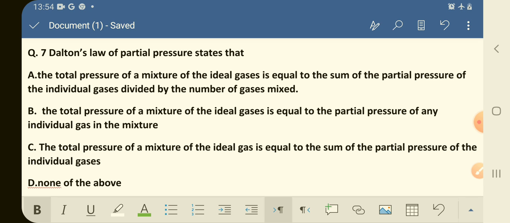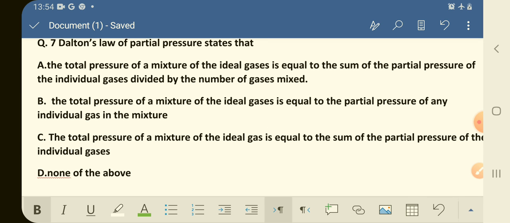Option B, the total pressure of a mixture of the ideal gases is equal to the partial pressure of any individual gas in the mixture. Option C, the total pressure of a mixture of the ideal gas is equal to the sum of the partial pressure of the individual gas, and the option D is none of the above.